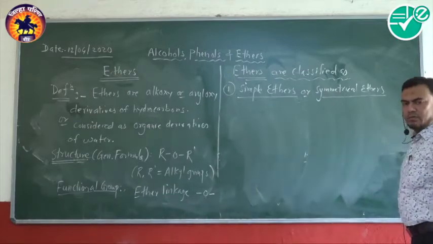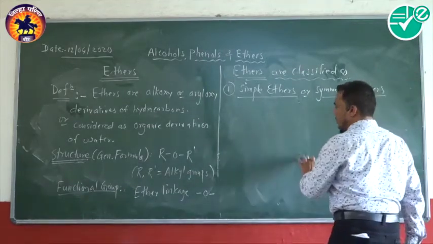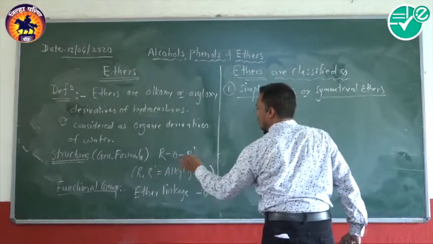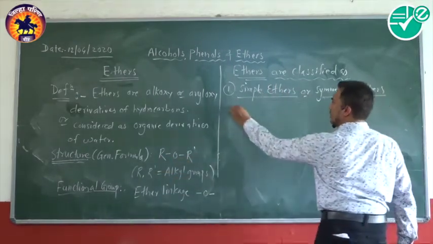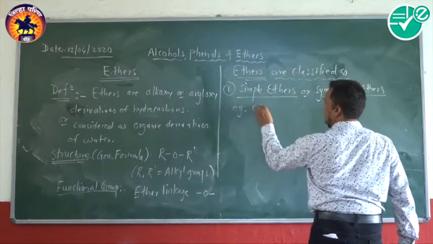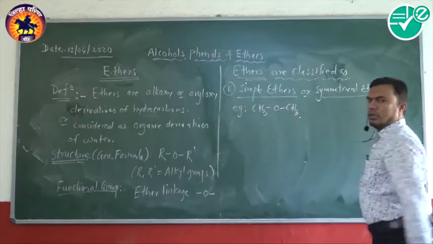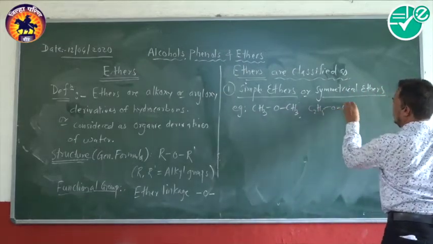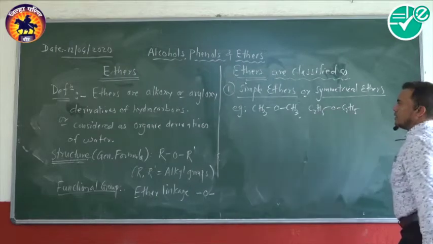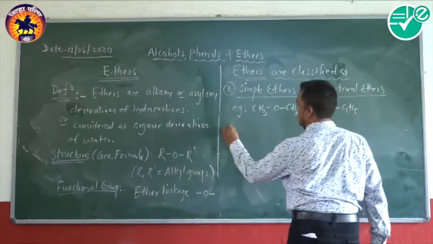Simple ethers or symmetrical ethers are the ethers where the two alkyl groups attached to the oxygen are the same. For example, two methyl groups attached to oxygen, or two ethyl groups attached to the oxygen. It's called simple ethers or symmetrical ethers.